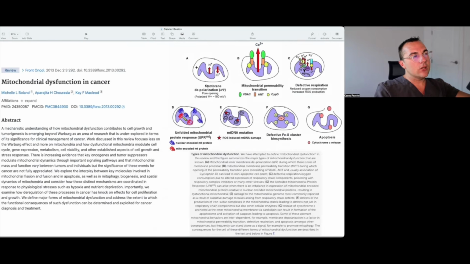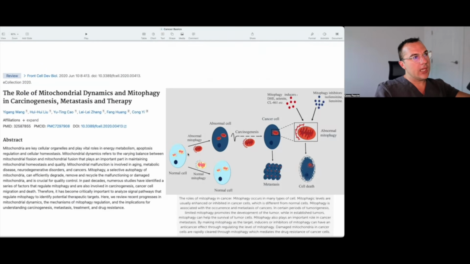So again, we can have mitochondrial dysfunction and energy production issues through a variety of ways, whether it be membrane depolarization, permeability issues and swelling of mitochondria, defective respiration related to defective mitochondrial DNA, defective quality control, which leads mutations and other problems to build up, and problems with not signaling for programmed cell death or apoptosis when needed. And then again, quality control, part of that is mitophagy, or getting rid of damaged mitochondria.